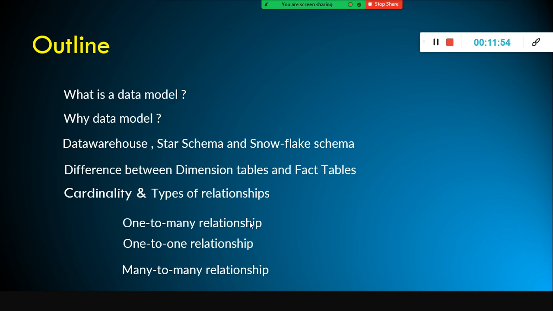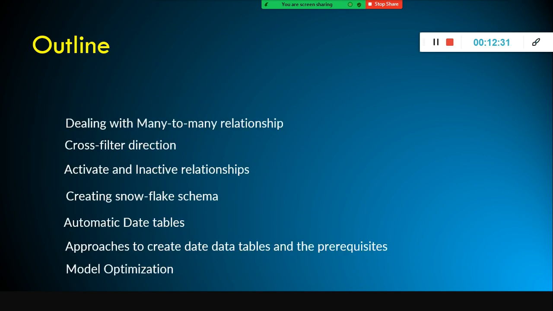And the next one is we discussed cardinality and types of relationship. What is a one-to-many relationship, a one-to-one relationship, and a many-to-one relationship, right? These are called cardinality. Cardinality is nothing but the unique values or the degree of normalization. Okay. So in simple terms, we need to define whether the relationship between the tables is one-to-many, many-to-one, one-to-one or many-to-many. We need to define that upfront.